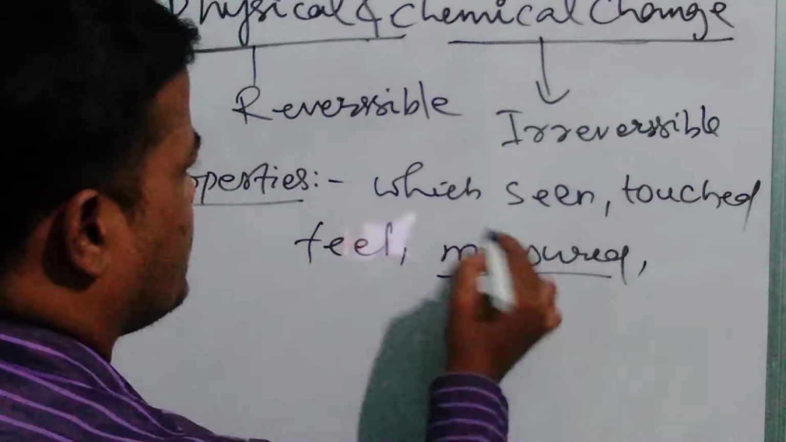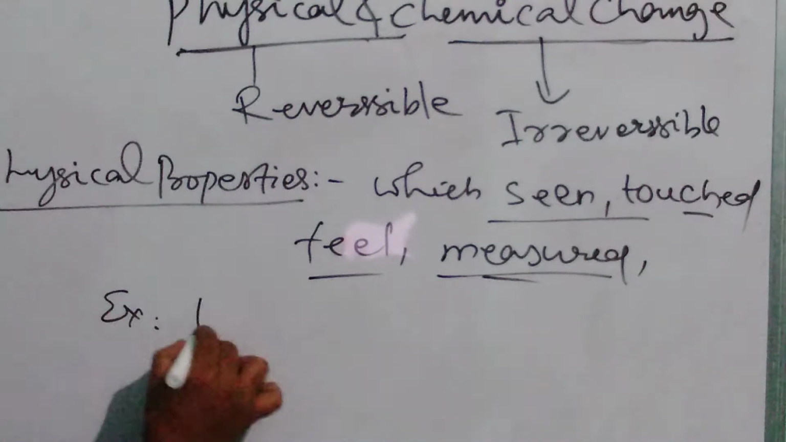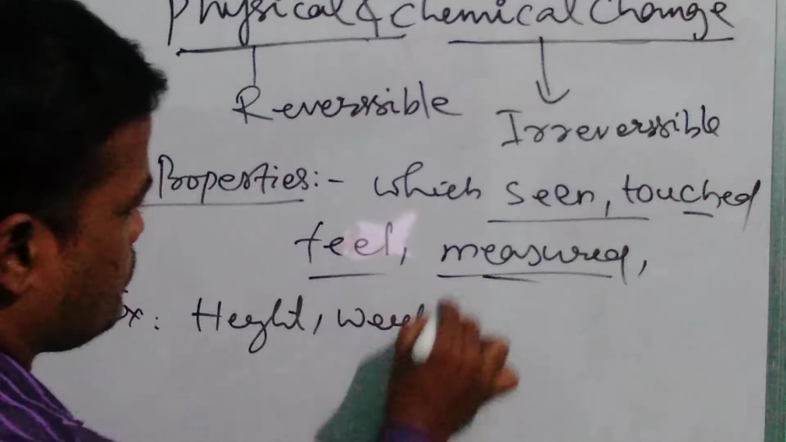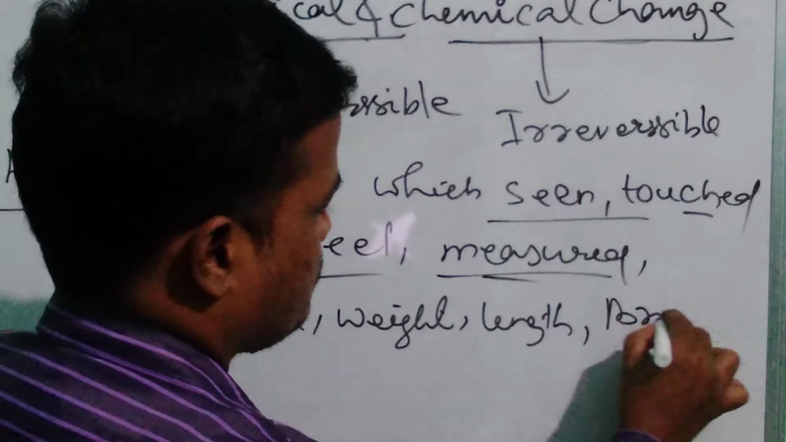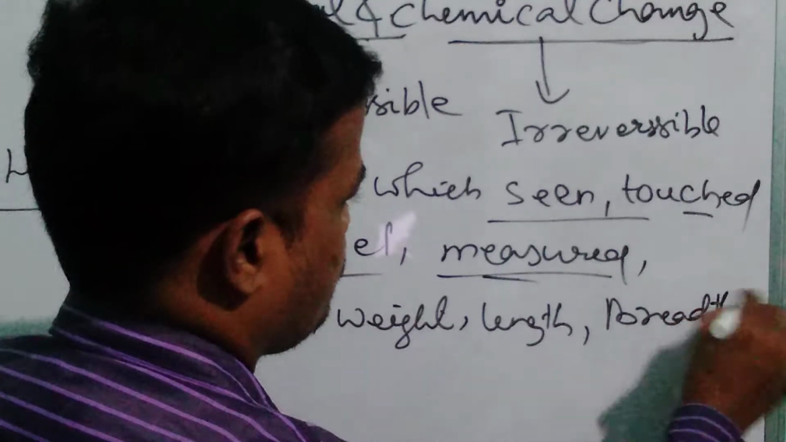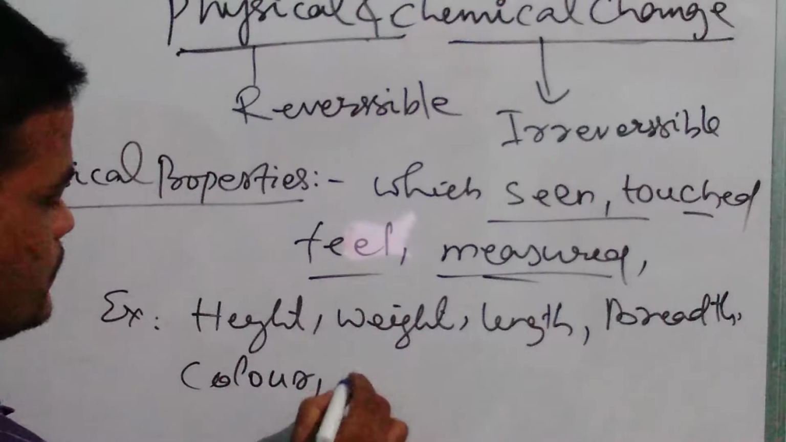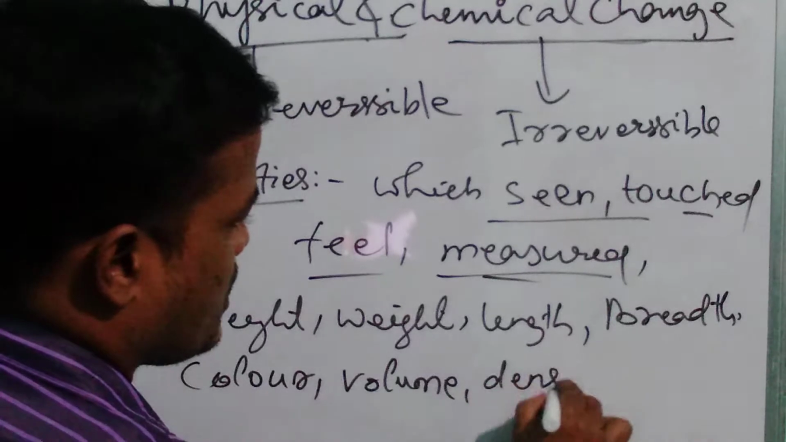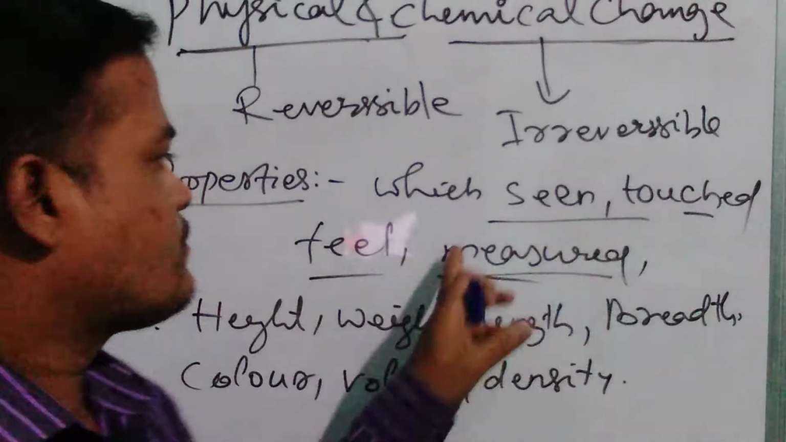Otherwise, we can say examples of physical properties are height, weight, length, breadth, color, volume, density. These are called the physical properties. Okay friends, these are the properties which can be seen, touched, felt, measured.